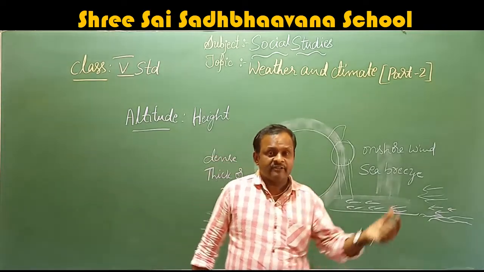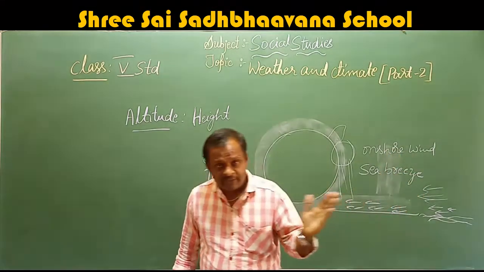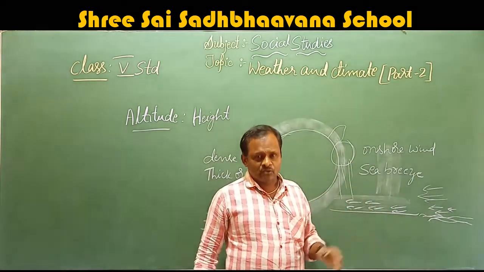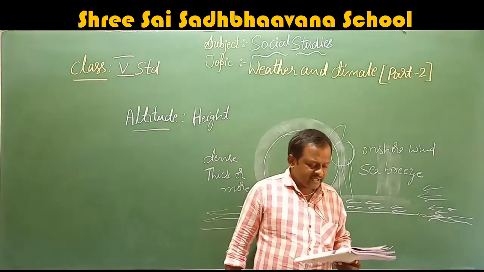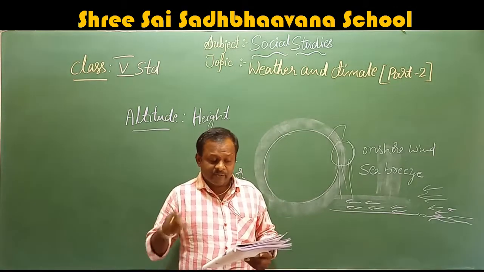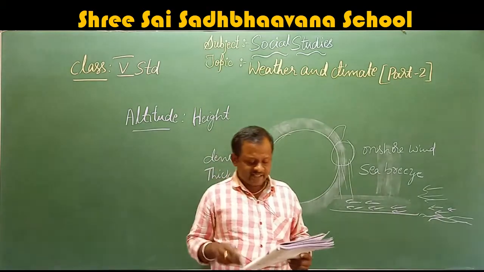Those droplets pass through the wind. While moving, the wind carries those droplets towards the land. So that air is very cold, and that area becomes cool. It also brings rain to the coastal areas.